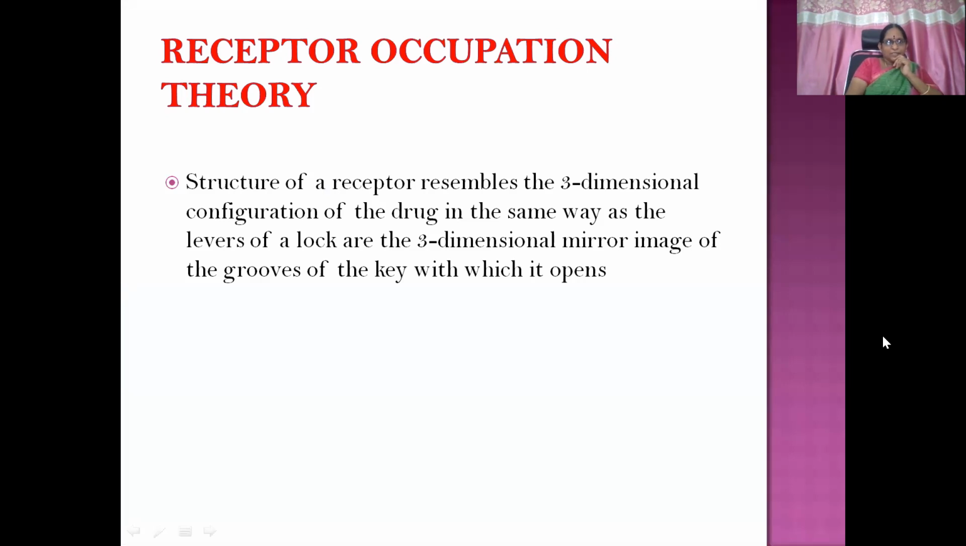So the receptor occupation theory: the structure of a receptor resembles the three-dimensional configuration of the drug, in the same way as the levers of a lock are the three-dimensional mirror image of the grooves of the key with which it opens. So we will be discussing the receptor occupation theory in detail. We don't want other theories now. This theory can be easily explained by comparing a drug molecule with a lock and key, and how it is going to get opened. The drug and receptor can be compared like that.